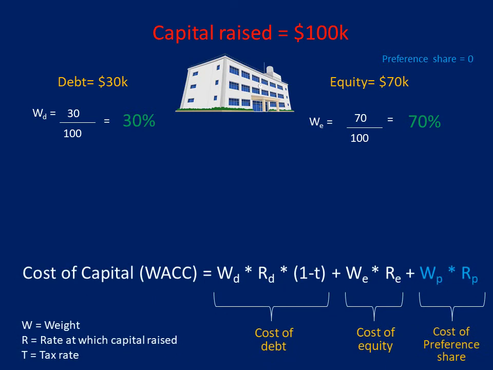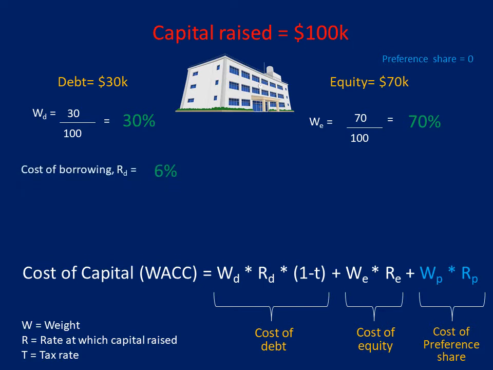Now, let us look at the formula for WACC of the company, where we consider the cost of debt and cost of equity, where W identifies the weight of debt or equity in the capital structure, R gives the return or the cost of capital for different types of funding, and T is the tax rate, which is used in calculating the cost of debt and which we will discuss why.